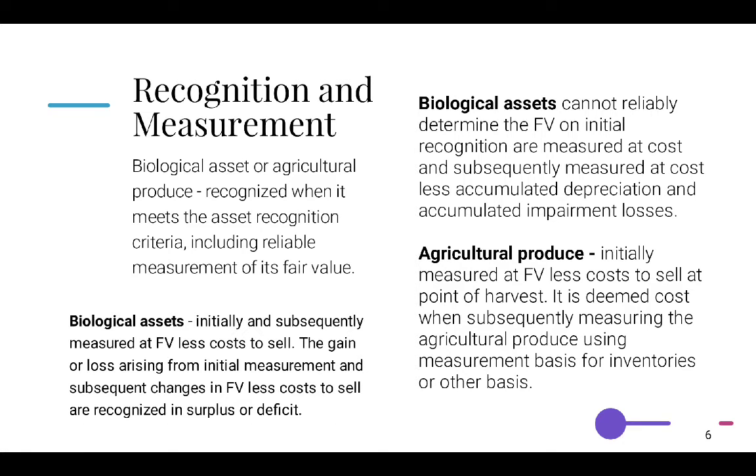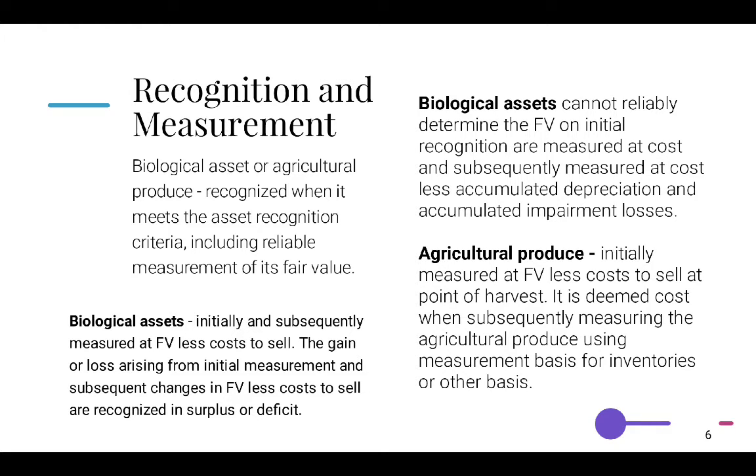Recognition and measurement. A biological asset or agricultural produce is recognized when it meets the asset recognition criteria, including reliable measurement of its fair value. The biological assets are initially and subsequently measured at fair value less cost to sell. The gain or loss arising from initial measurement and subsequent changes in fair value less cost to sell are recognized in surplus or deficit. Biological assets whose fair value cannot be reliably determined on initial recognition are measured at cost and subsequently measured at cost less accumulated depreciation and accumulated impairment losses.